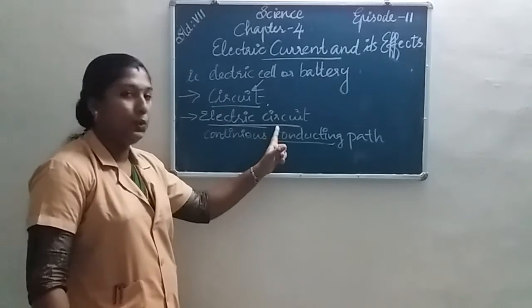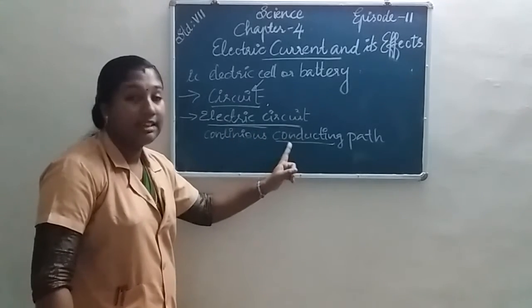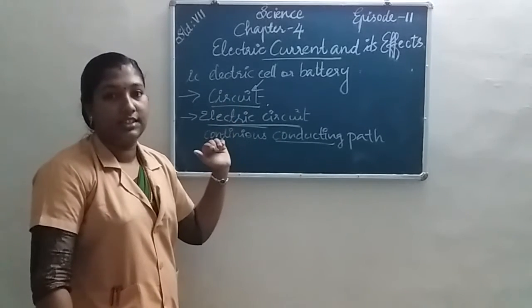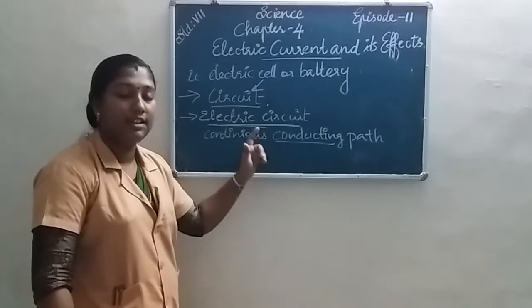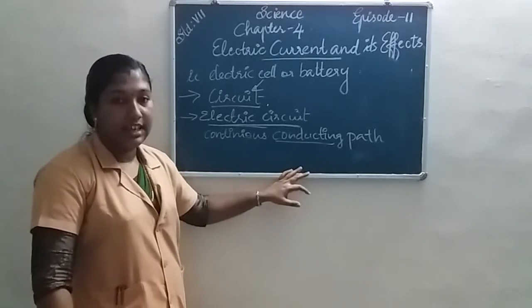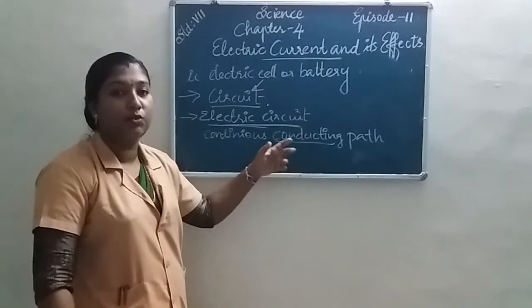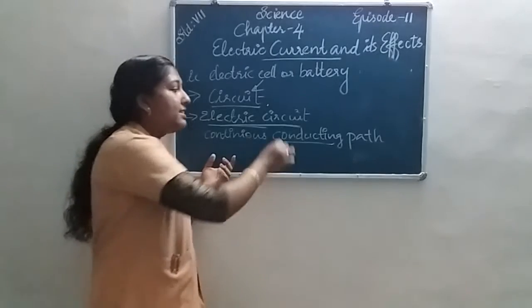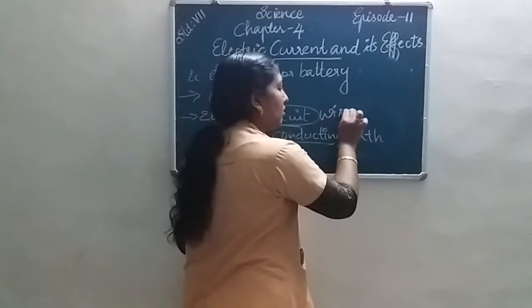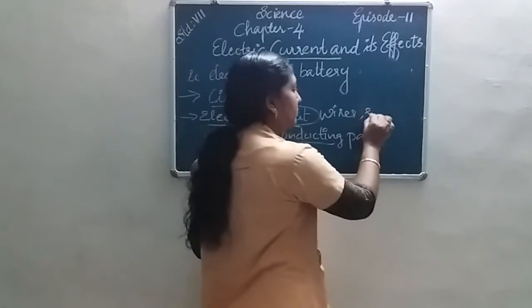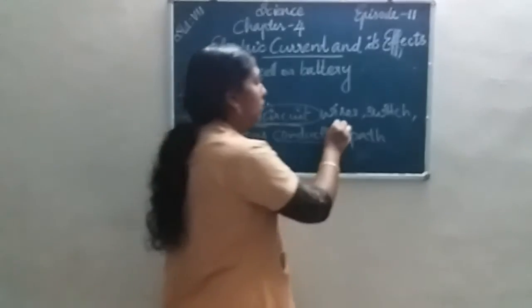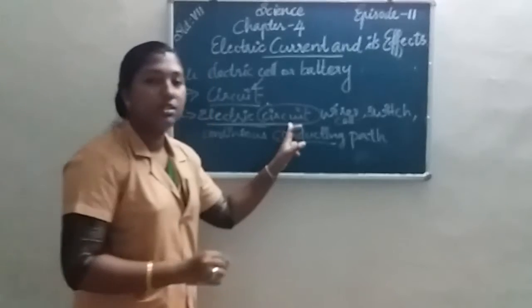So if we make a circuit, we use wires. We use copper wires for connecting the electric cells. In a circuit, we use wires, bulbs, switch, etc. First we use wires, switch, then a battery or cell are used in a circuit.